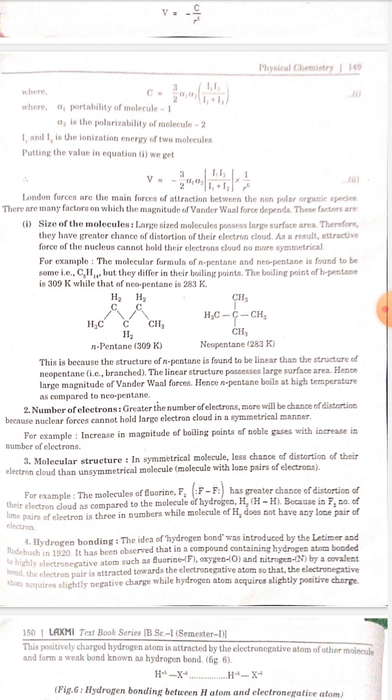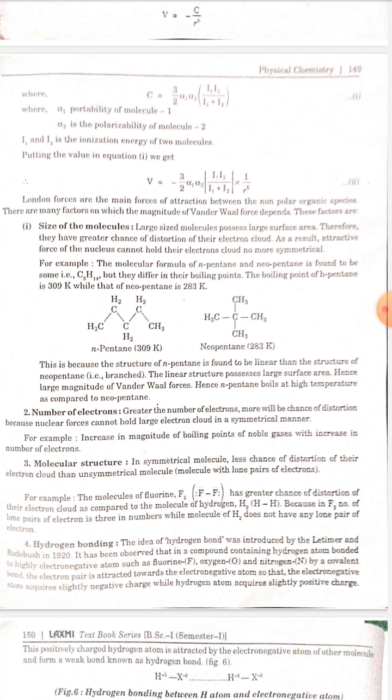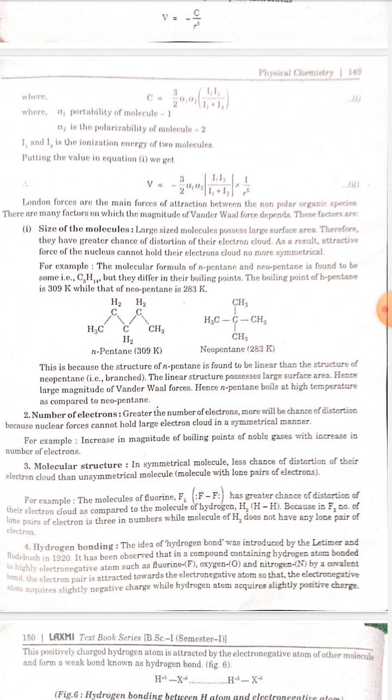There are many factors on which the magnitude of van der Waals forces depends. These factors are: number 1, size of molecule. A large-size molecule possesses large surface area. Therefore, they have a greater chance of distortion of their electron cloud. As a result, the attractive force of the nucleus cannot hold their electron cloud symmetrical any more. For example, the molecular formula of n-pentane and neopentane is found to be the same, that is C5H12, but they differ in their boiling point. The boiling point of n-pentane is 309 Kelvin, while that of neopentane is 283 Kelvin.